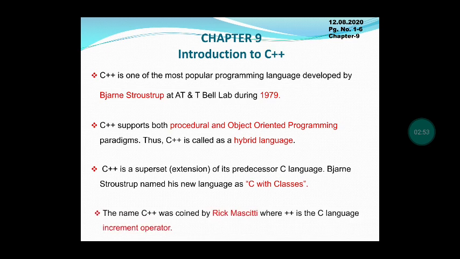After that, Rick Mascitti gave the name C++ because in this language we use a special operator called the increment operator, that is plus plus. Plus plus is an increment operator used in C++. Because of that, Rick Mascitti named this language C++.